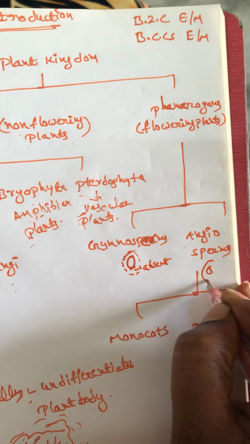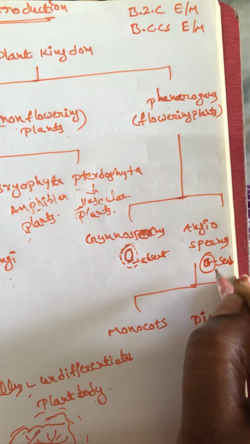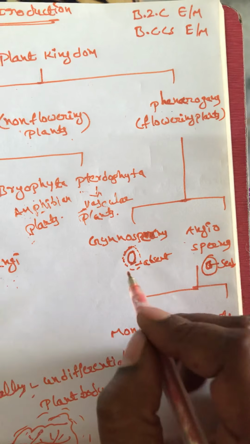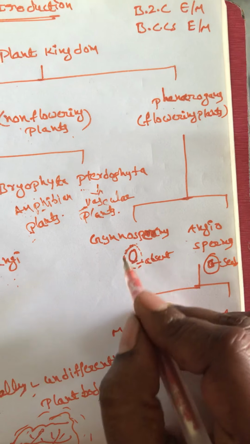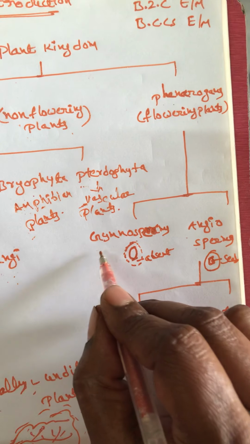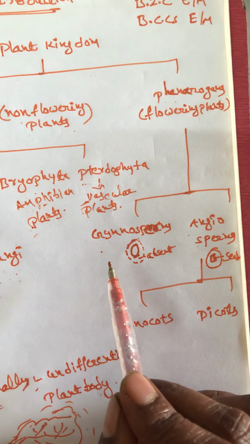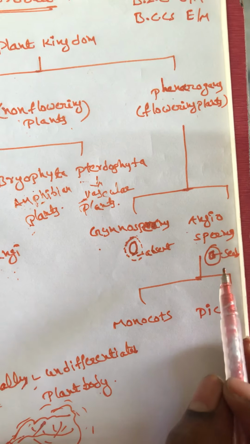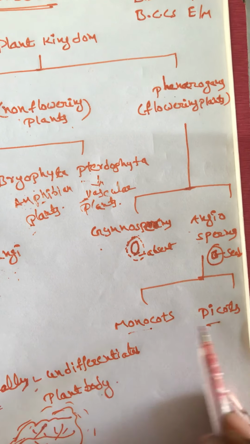Then the outer wall of the seed is present in the angiosperms. The outer wall of the seed is present in the angiosperms and absent in the gymnosperms. Gymnosperms have naked seeds, angiosperms have the seed coat. These are the differences between gymnosperms and angiosperms. Gymnosperms have some groups; in your second semester I will explain in detail. Then angiosperms are differentiated into two types: monocots and dicots.